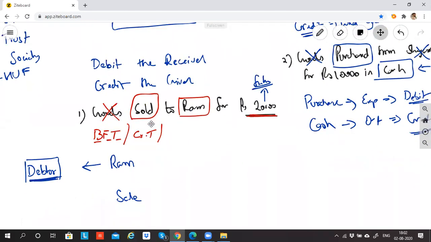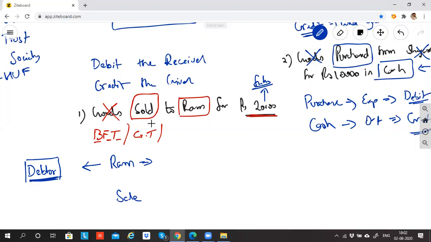Business has sold goods to Ram. Ram is a human being, so Ram is the natural personal account. The rule is: debit the receiver, credit the giver. Now, please tell me, is Ram the receiver or giver? You cannot simply say, sir, Ram's receiver. See, we are coming from the perspective of Ram.